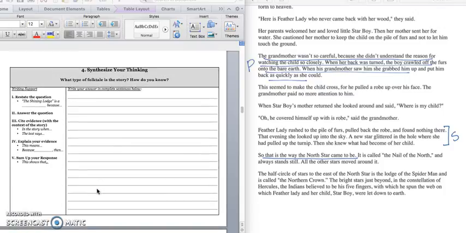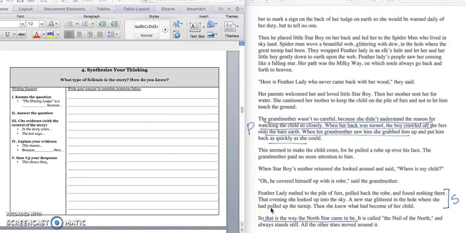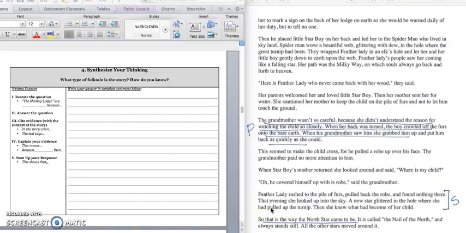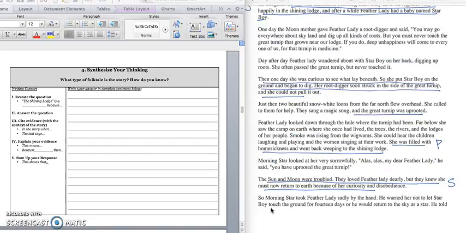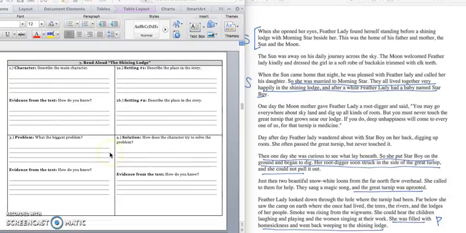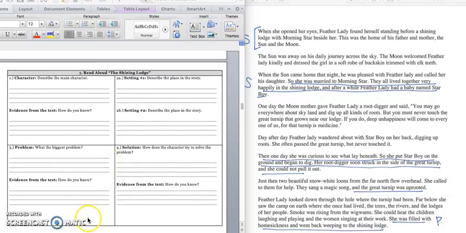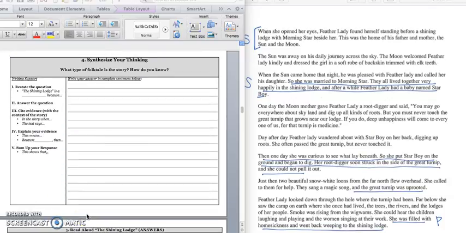The paragraph asks, what type of folk tale is the story? How do you know? So you should go into your homeschool journal and look at your folk tales checklist. You should think about the character, the setting, the problem, and the solution to figure out what type of folk tale it is.